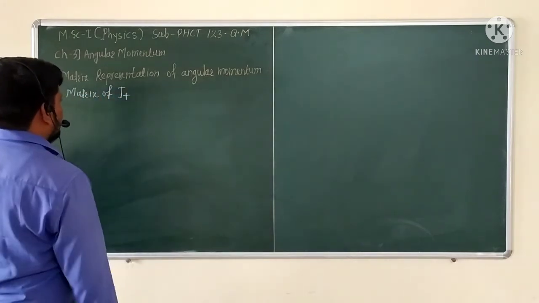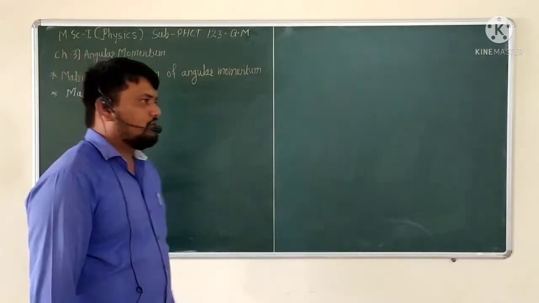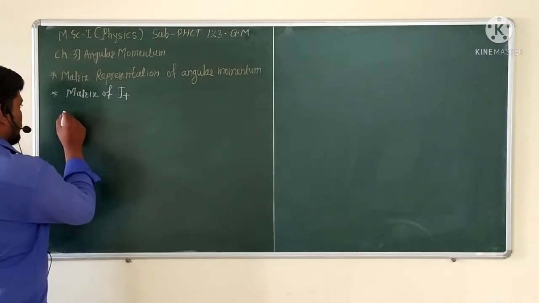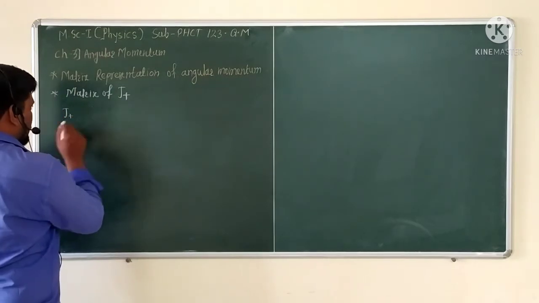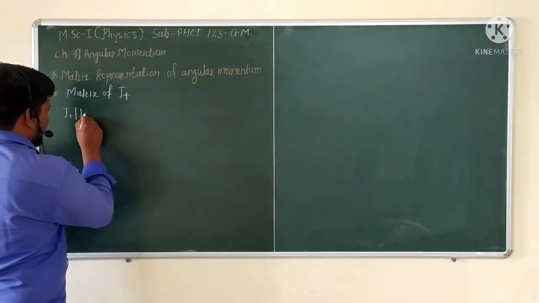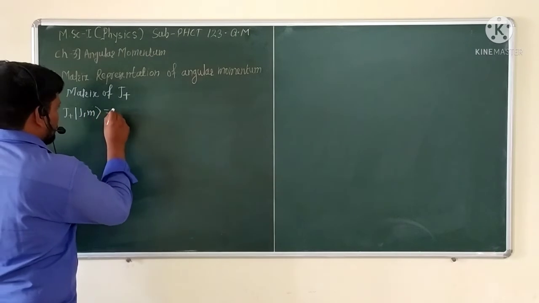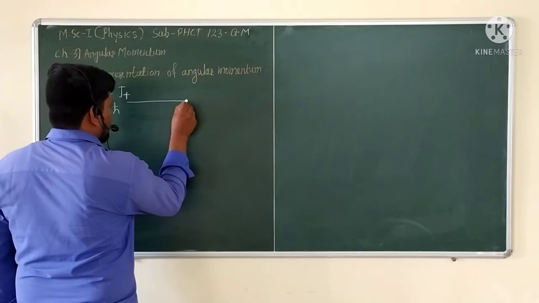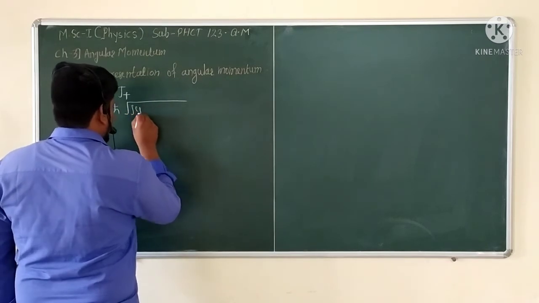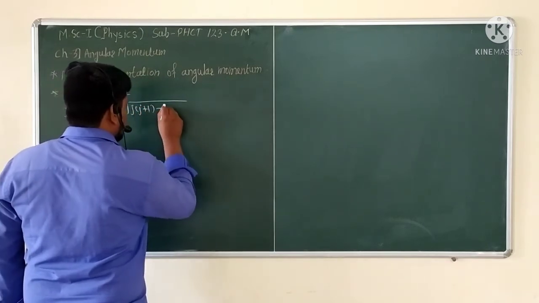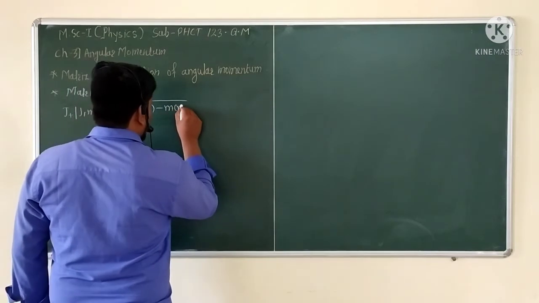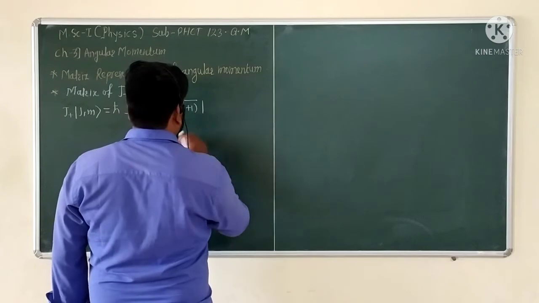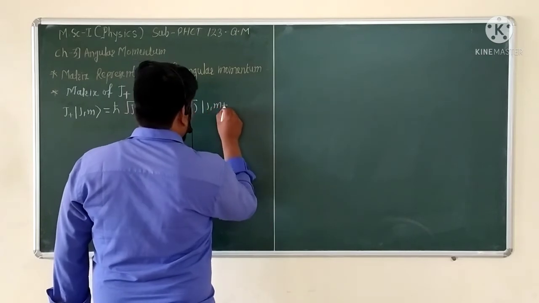We have to know the eigenvalue formula of the J plus operator, which is: J plus acting on the ket of J comma M is equal to h cross times the square root of J into (J plus 1) minus M into (M plus 1), times the ket of J comma M plus 1.